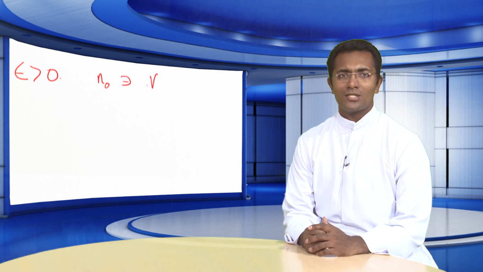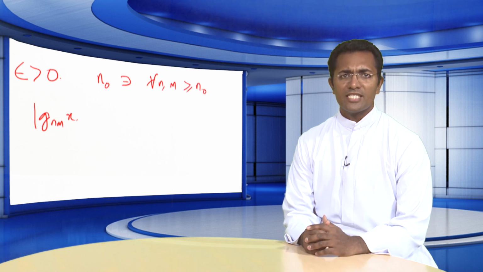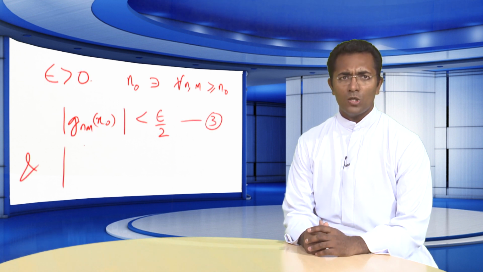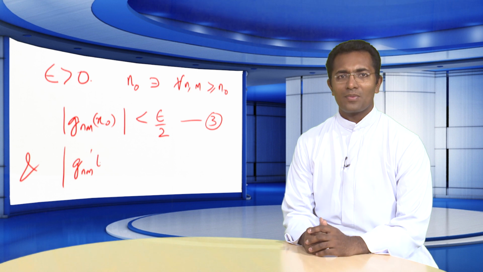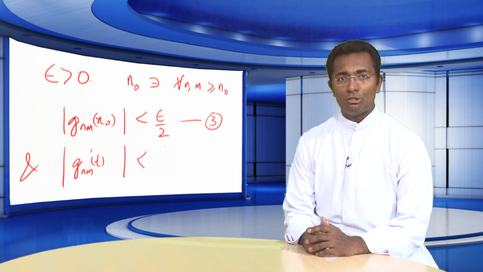and since the sequence fn converges for some point x0 on the interval ab, we can choose an n0 such that for all n greater than or equal to n0 and m greater than or equal to n0, we have mod of gnm of x0 is less than epsilon by 2, and for all t belonging to the interval ab, mod of gnm dash of t is less than epsilon by 2 into b minus a.